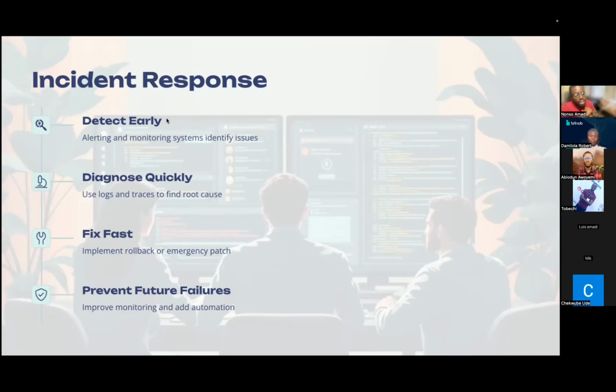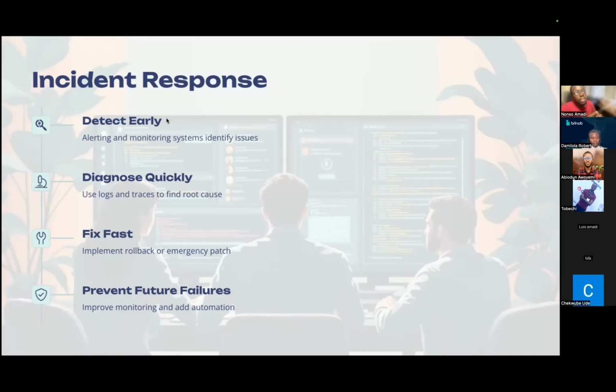And one of the first and important steps that we can have is to be able to detect things early. As we've seen, when we have alerting and monitoring systems enabled in our data pipeline and infrastructure, we're able to identify issues early before they become a serious problem. The second thing we want to do is to be able to diagnose things quickly. We want to be able to use logs and traces to find the root cause.